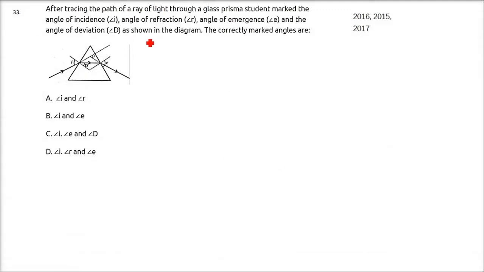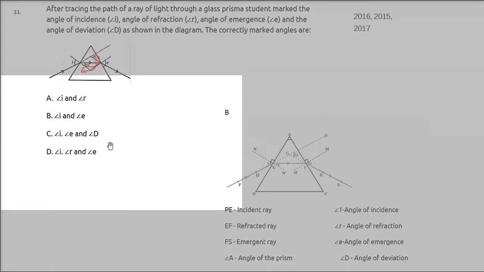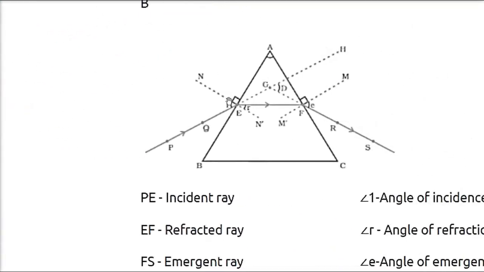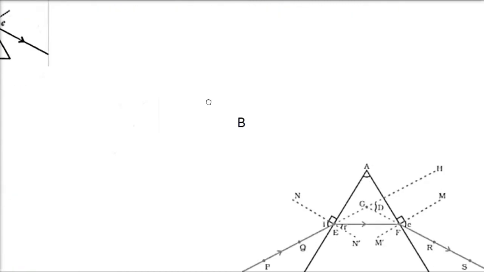After tracing the path of a ray of light through a prism, a student marked the angle of incidence, angle of refraction, angle of emergence and the angle of deviation, which we see in the diagram. The correctly marked angles are what? So if you see this I, this D goes up and this R goes down, as we just saw in the previous question. So the answer is B actually, right? Only I and E are correct. R and D actually have changed places. D should be here, R should be here.